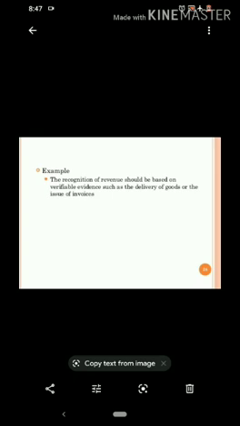So if we are recording the sales of goods in the books of accounts, these sales should be supported by some evidences like invoices, bills, cash memos, so that these transactions can be verified by the auditor.